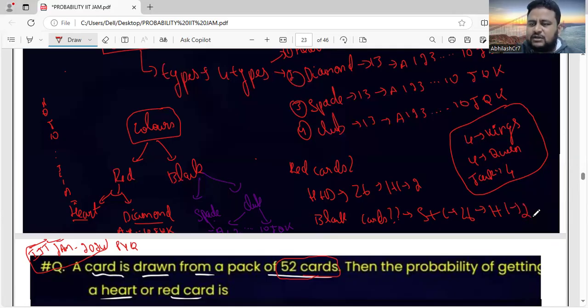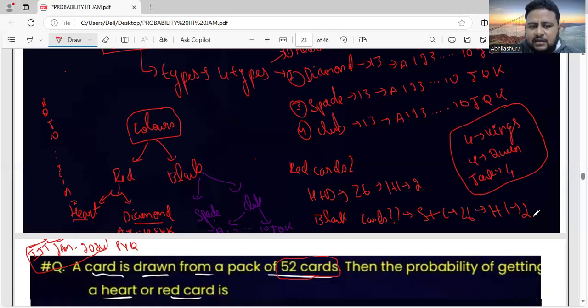Friends, the same thing applies for queen and for jack. So 2 kings are from red, meaning one is from heart and one from diamond. When it comes to black, 2 kings are from black cards, that is, one is from spade and one from club. So this is the knowledge you need to have.